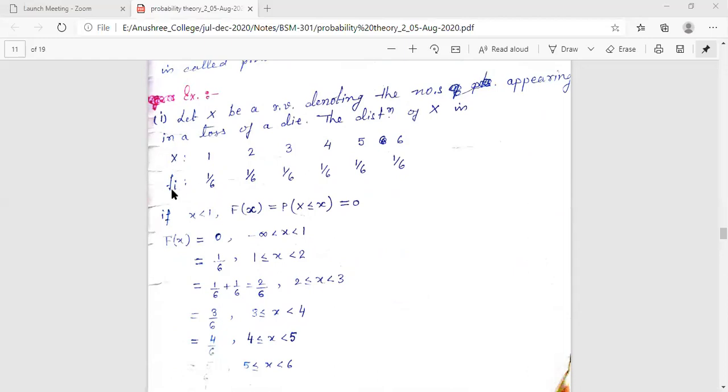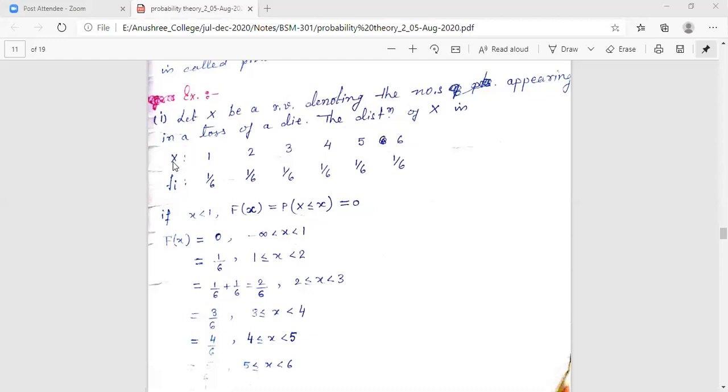What is this fi? According to the definition, this fi is the probability x equals xi, that means the probability corresponding to x equals xi. If it is x1, then it will be f1, the probability x equals x1. So at each particular point, some probabilities are given to you. This structure is known as the probability distribution. It contains some values of the random variable and their corresponding probabilities.